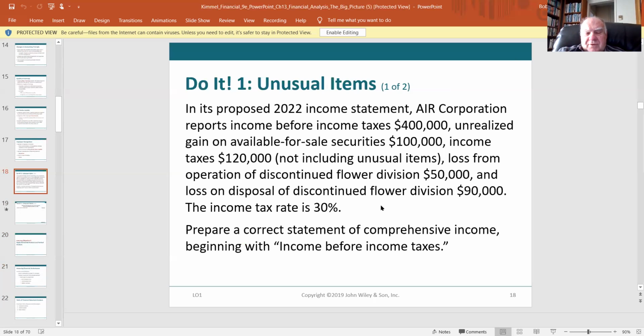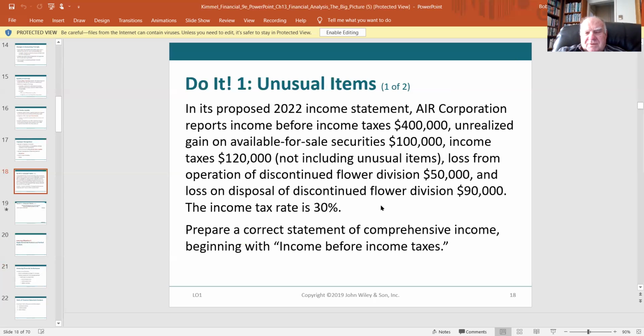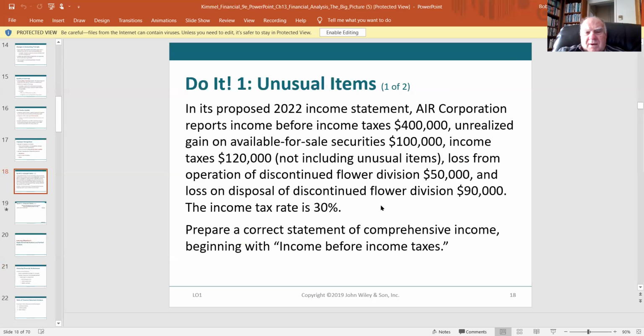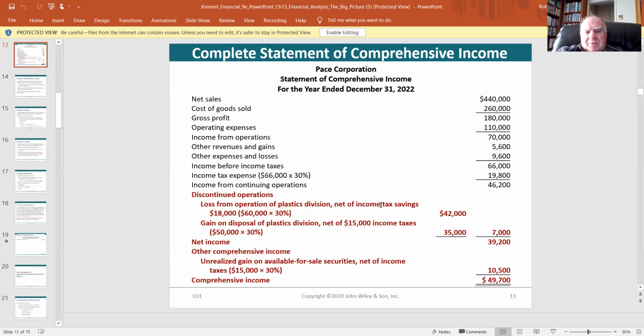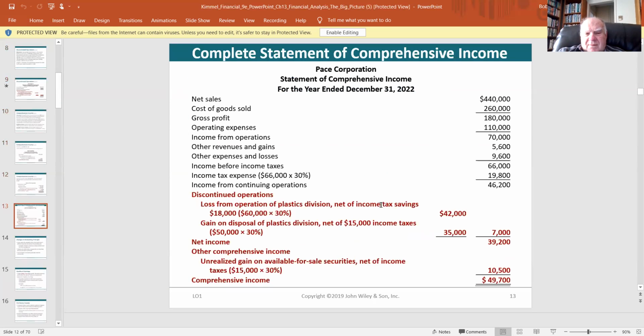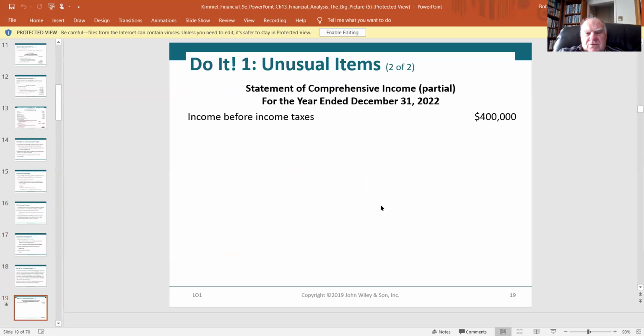Oh, for heaven's sake. I thought they were going to take us through this whole thing. Well, I'm not going to go through it right now. I mean, it's kind of hard to do just sitting here without pen and pencil in front of you, but follow the format that they gave us a little bit earlier up here. Pro forma, unusual items.